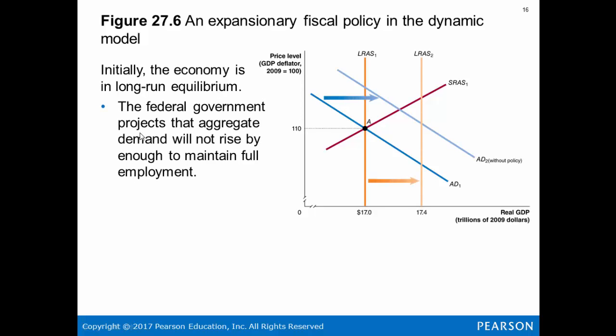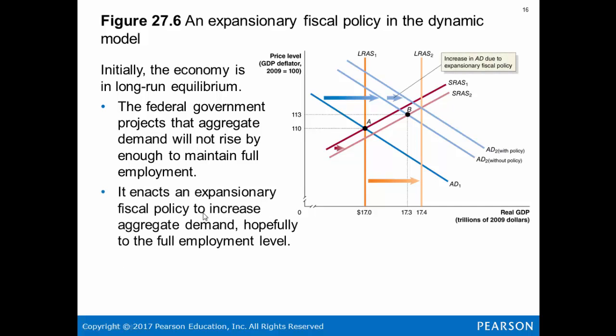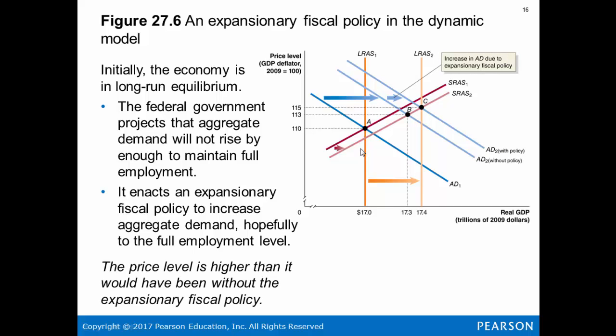The federal government projects that aggregate demand will not rise enough to maintain full employment. So it enacts expansionary fiscal policy. Real GDP goes from 17.0 to 17.4 in the long run. And here's what's happening. Supply is shifting downward. Demand is shifting upward to the right. The price level is higher than it would have been without expansionary fiscal policy. So we're going from A to B to C here, right?